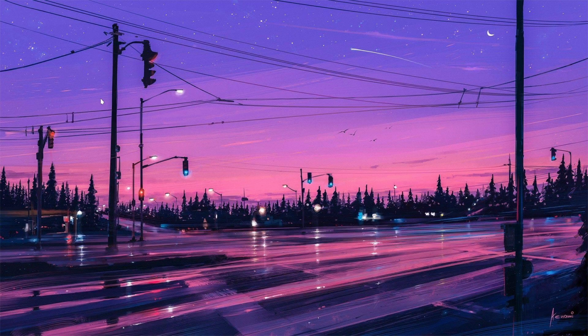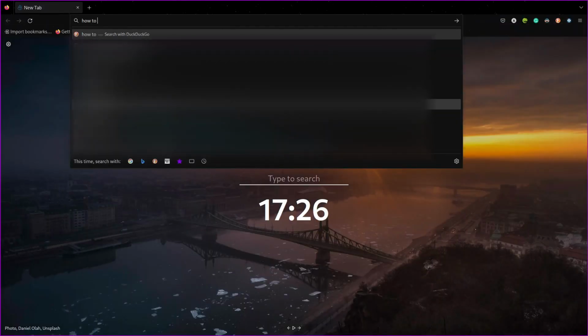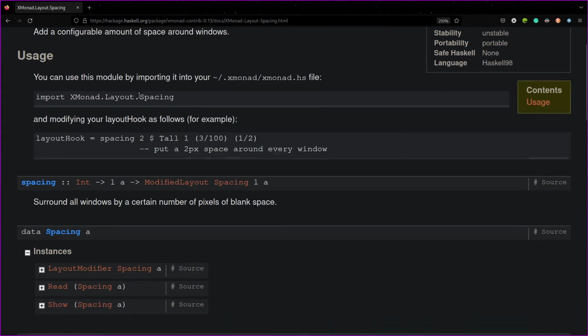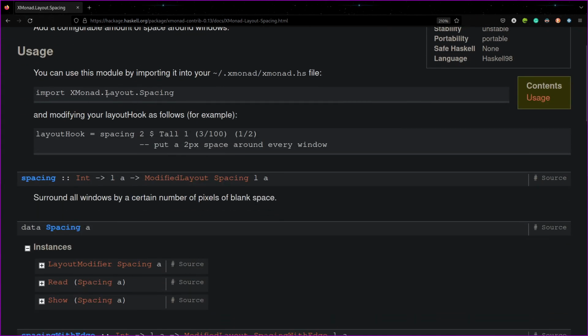As usual, I open my browser and search for how to add spacing in XMonad, and got into the very first link. If you take a look at this, it says we need to import this library, that is XMonad.Layout.Spacing, to our xmonad.hs, that is our XMonad configuration file, and we should add this spacing and the value, that is the amount of pixels you want around the windows, to this layout hook.